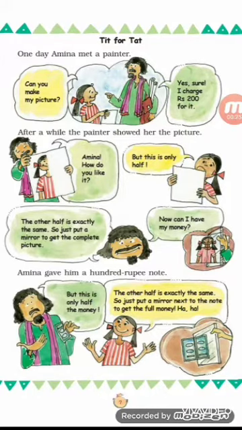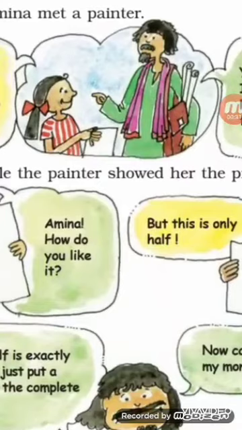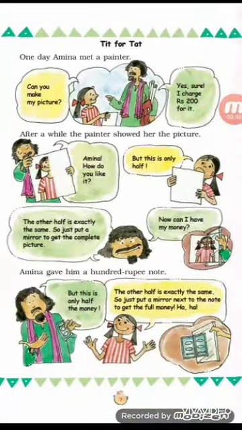One day Amina met a painter. So this is the story of Amina and the painter. See in this picture, this girl standing is Amina and next to her is the painter. Amina said to the painter, can you make my picture? The painter said, yes, of course I can make your picture, but I will charge 200 rupees. Amina said okay, I will give you 200 rupees.